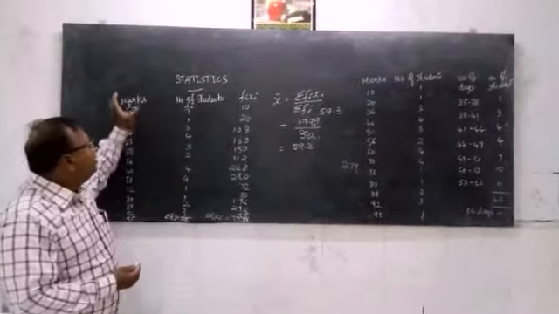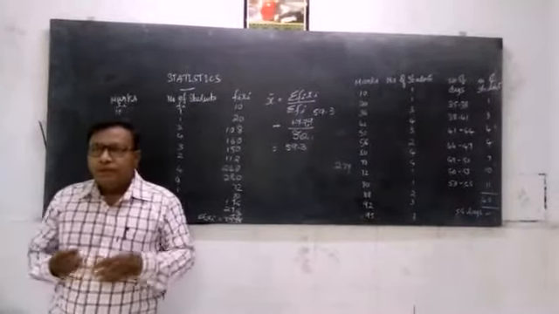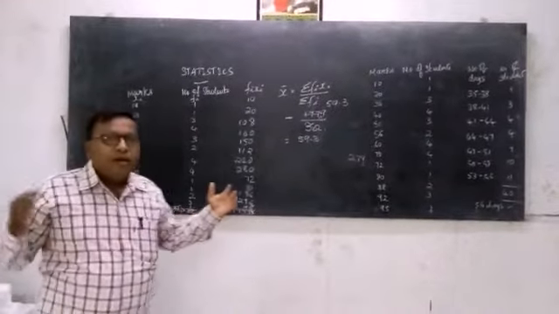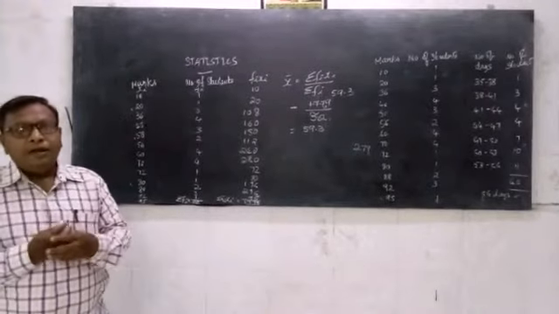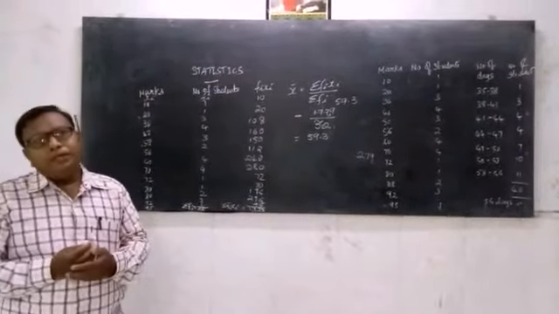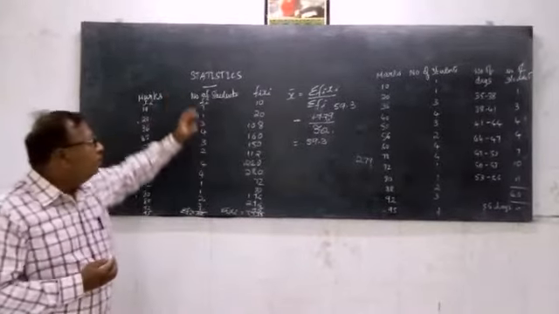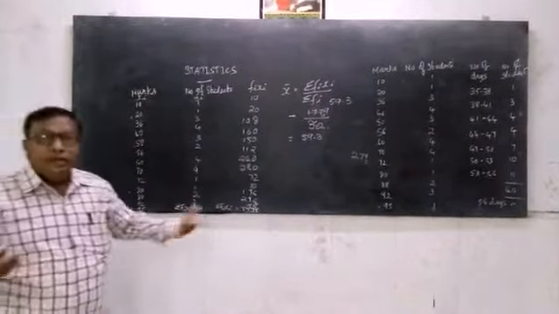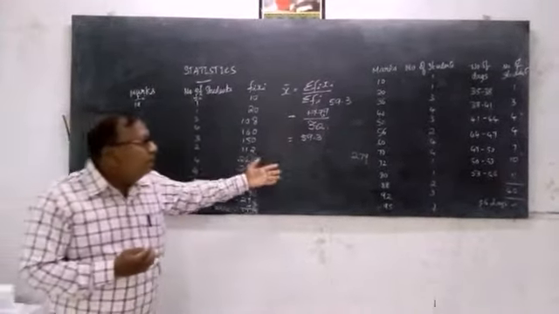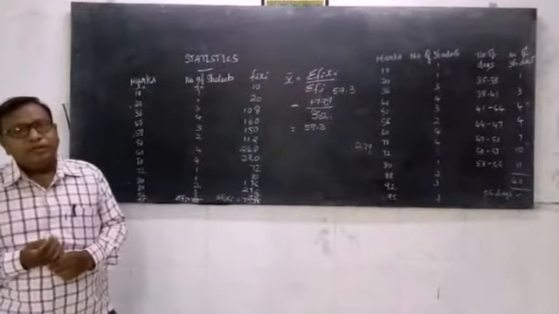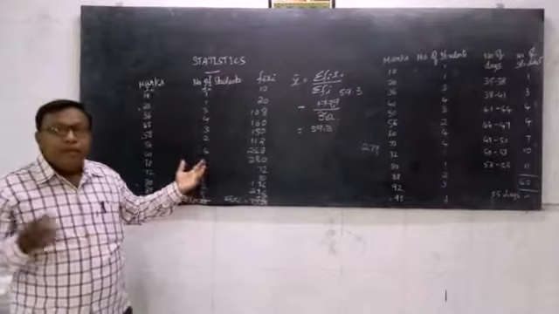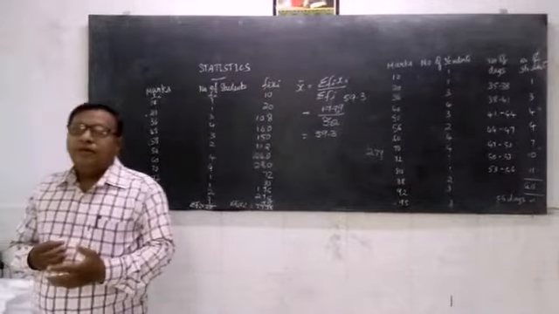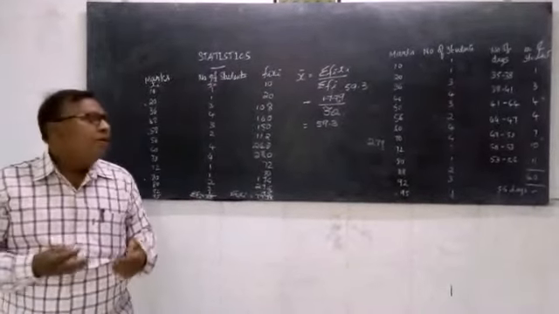Now here the data is very lengthy. So in order to make it easier, we try to condense the data and adopt some other method to find the mean. You have seen that this is a very lengthy method, and sometimes the data will be even larger. So finding the mean in this way becomes a very tedious process. So we have to shorten this so that we can find the mean in a simple way.